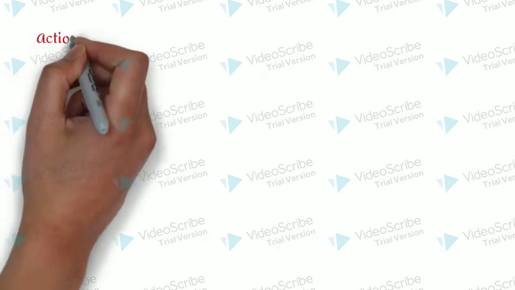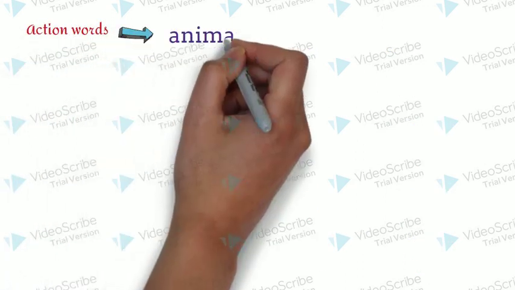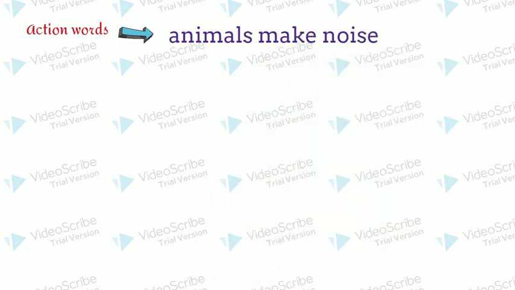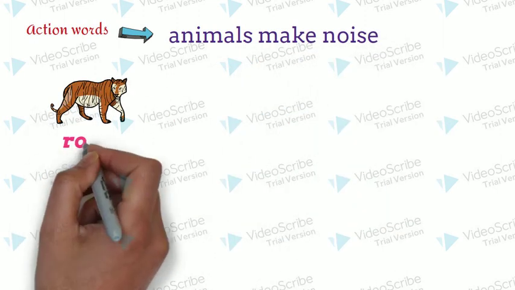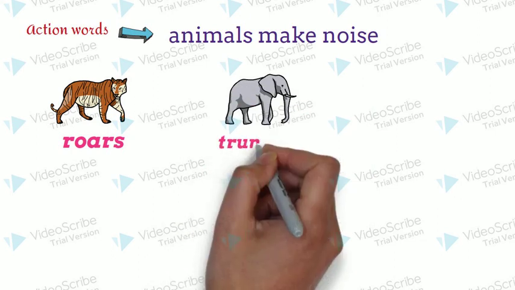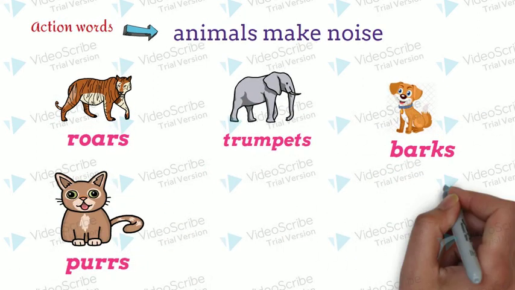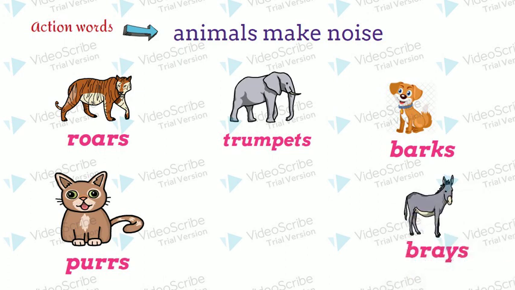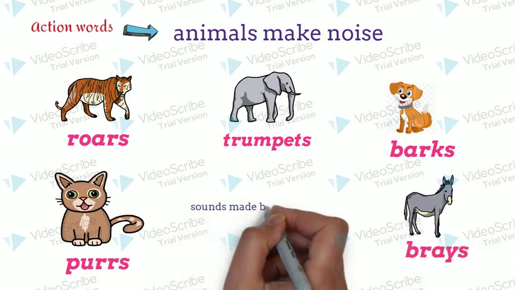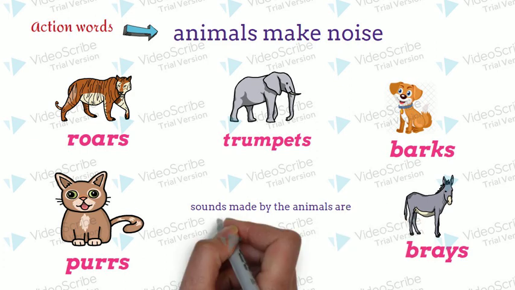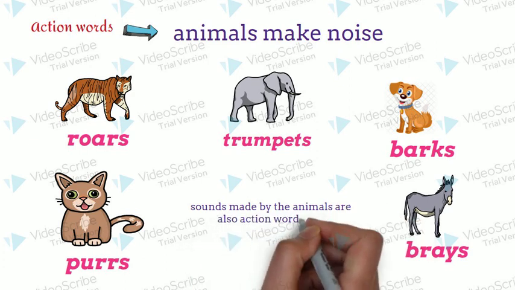Even action words tell us how animals make noise. Tiger roars. Elephant trumpets. Dog barks. Cat purrs. Donkey brays. So here all the sounds made by the animals are the actions they are doing. So it's an action word.